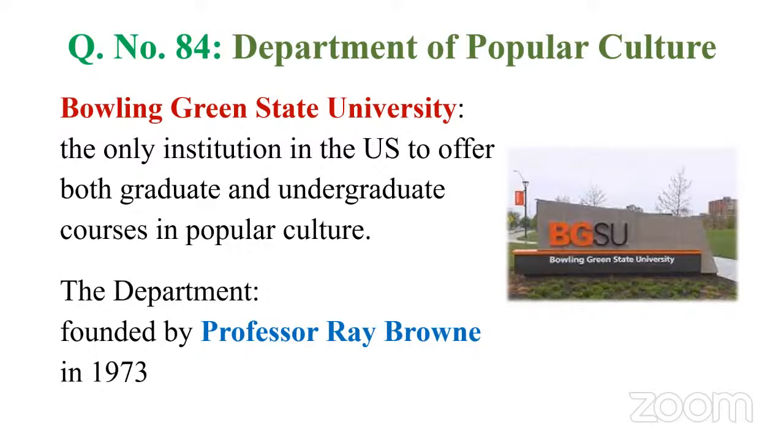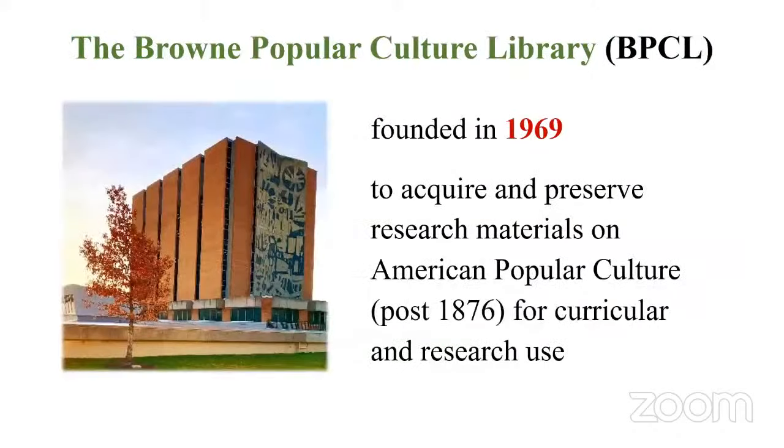So that's why this university is famous, and the journal is produced by this department, the Department of Popular Culture. And in this university, we have a famous library called the Browne Popular Culture Library, named after the professor who founded that department. This library was founded in 1969.